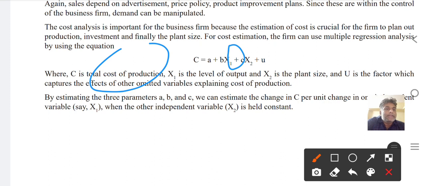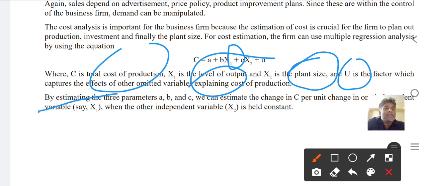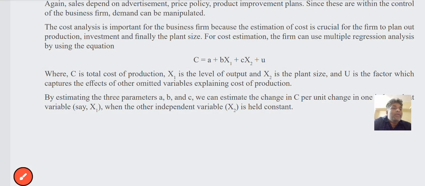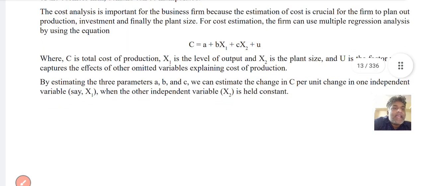So x1 is the level of output, x2 is the plant size, machinery plant size, and U is the factor which captures the effects of other omitted variables explained in cost of production. By estimating the three parameters A, B, and C, we can estimate the change in cost per unit change in one independent variable. So if you understand this, we can move to the next.